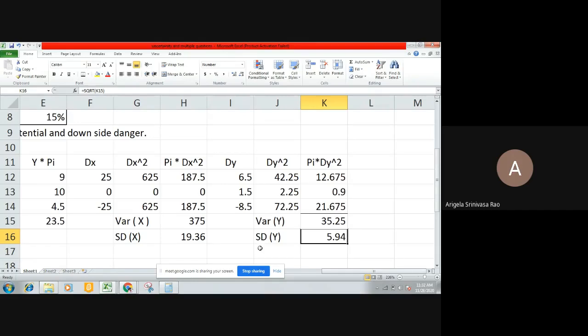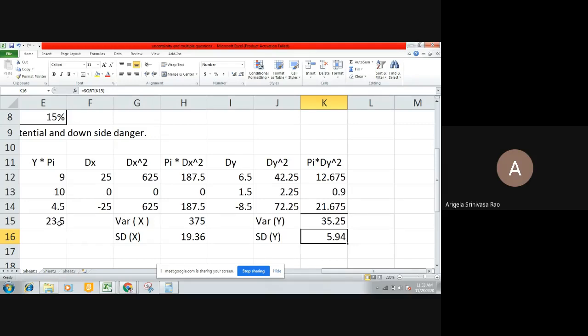Now look at the company Y calculations. Company Y has an expected return of 23.5%. Are you able to see the cursor? Yes, sir. How much expected return is here? 23.5, sir. If you invest in company Y, you are going to get an expected return of up to 23.5%, but the risk involved is only 5.94%.